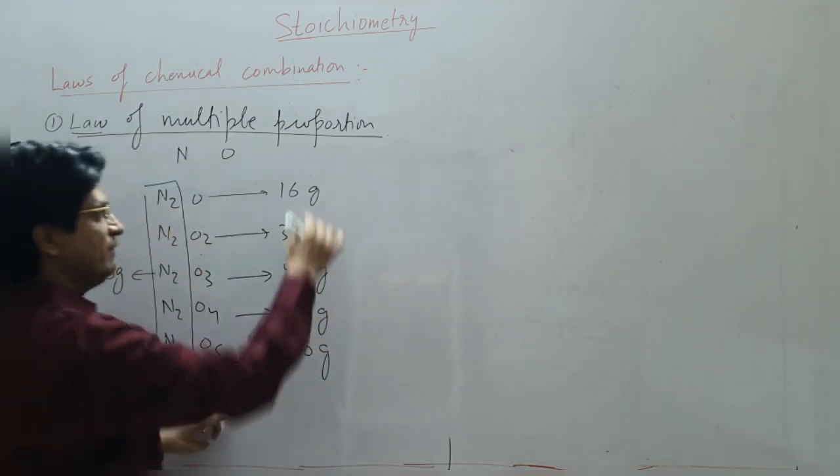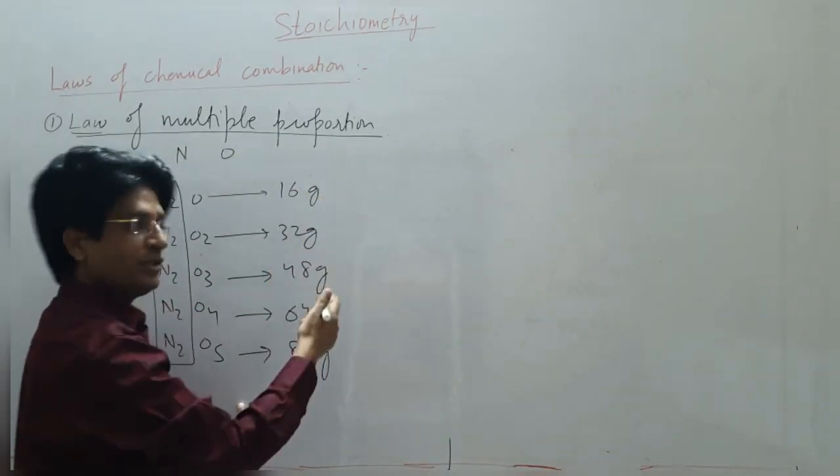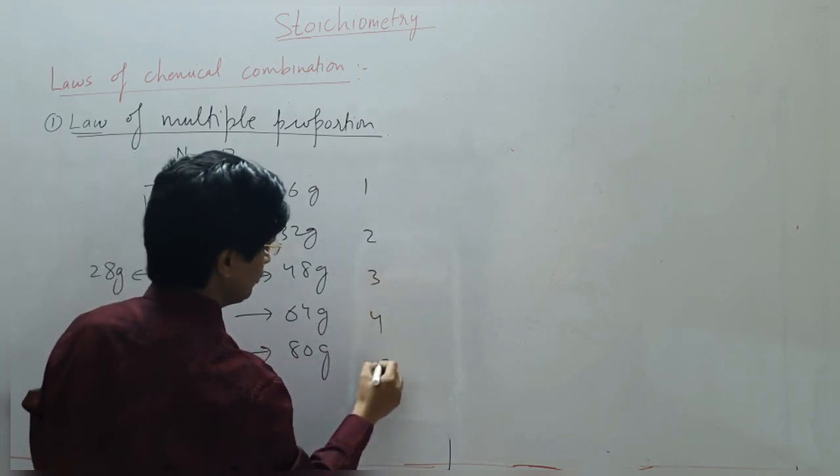So if I take a ratio of the weight of oxygen, this will be a simple ratio, 1:2:3:4:5.